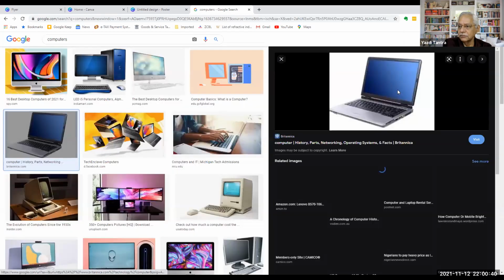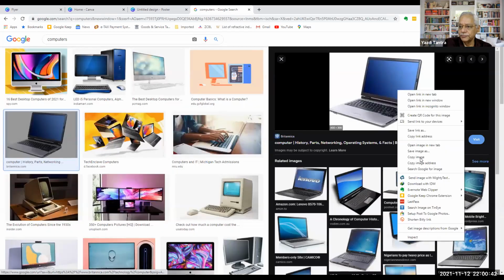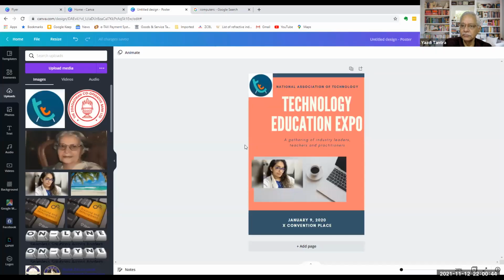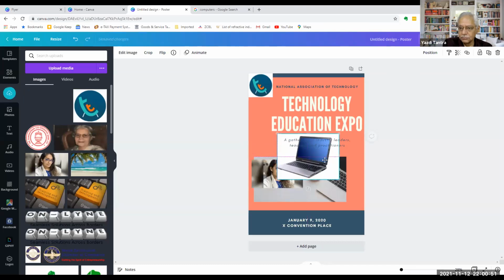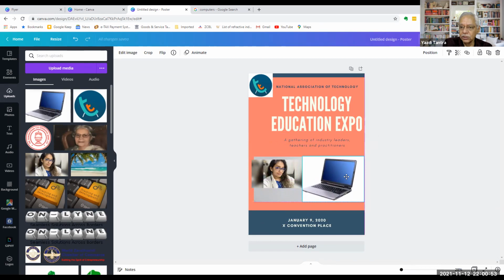I right click, copy image, come back here and paste it, Control V. So I can do whatever I want. I can pick up something from the net. I can pick up something from inside my computer. I can pick up something from the hundreds of templates that they give me.